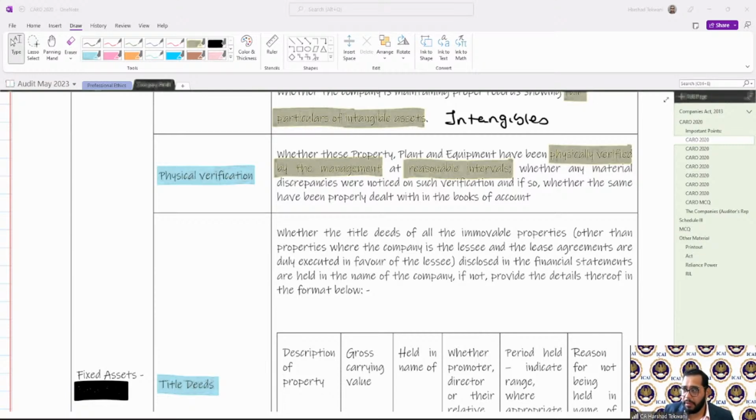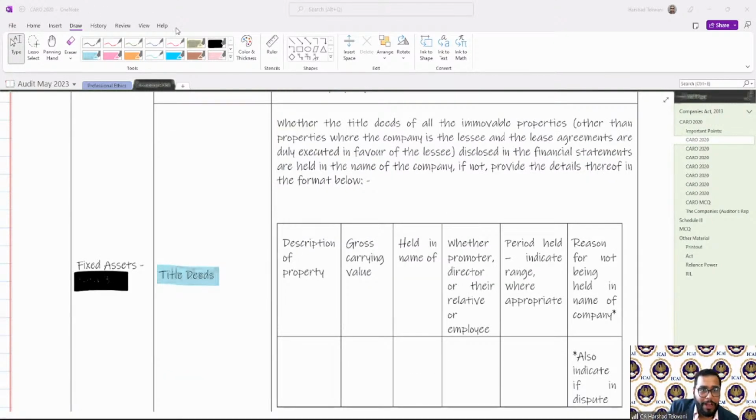If yes, then it's good. Otherwise, provide the details if they are not in the name of the company. Now, what are the details we need to provide for that?